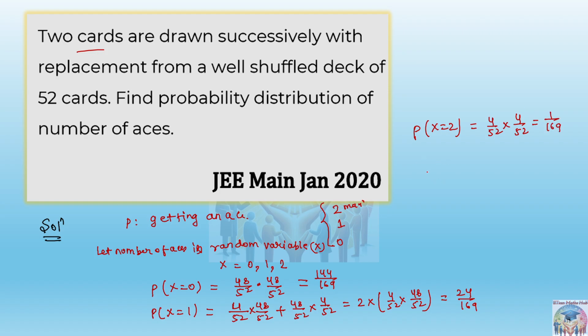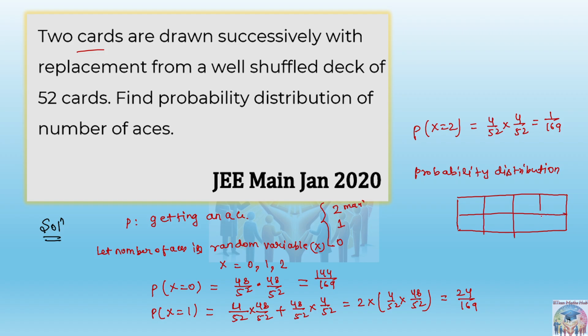Right, now the probability distribution table you can write. Actually this is a half JEE Main question, I can say. Why? Because they will not give you the options as a table. However, they can ask you one more extra part here. So this is the table, this is 0, this is 1, this is 2, and here you can write the probabilities: 144 by 169, 24 by 169, and then 1 by 169.